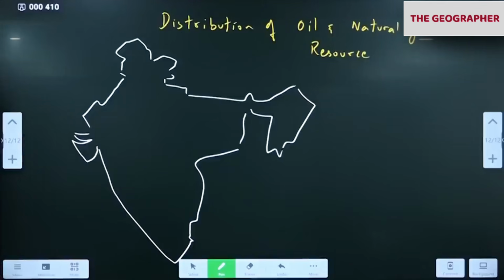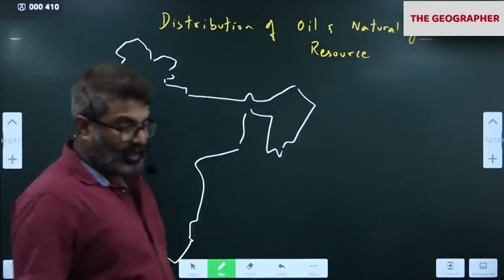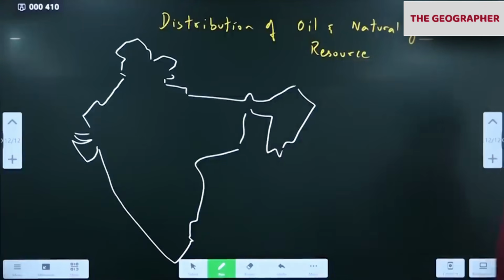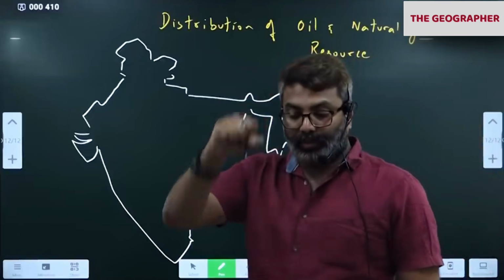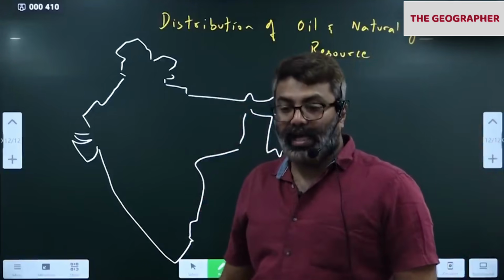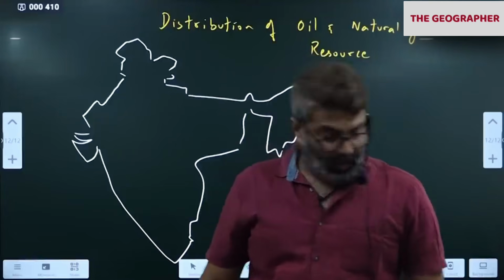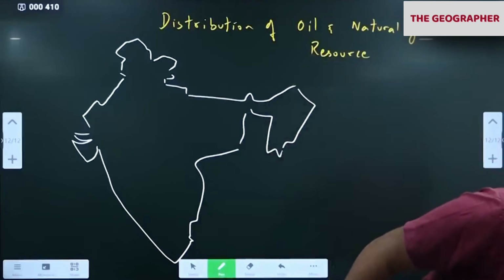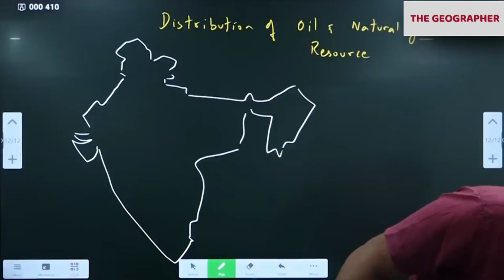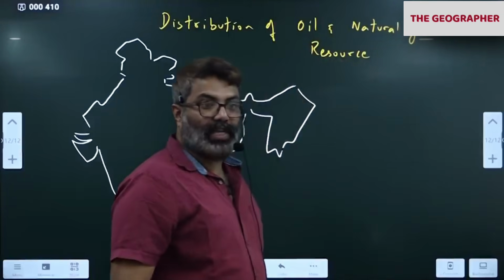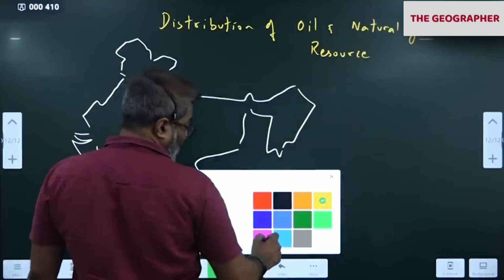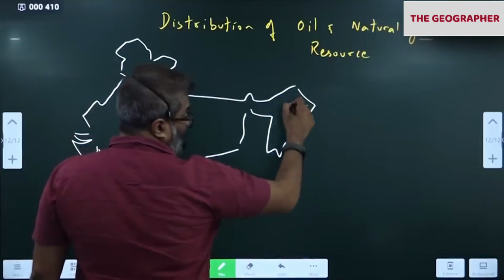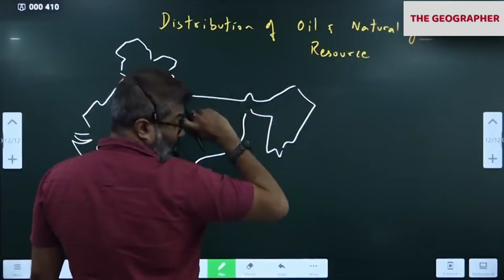Notice that in your atlas, page number 45 or 47 depending upon your atlas, check the index on top. What is the symbol for oil? Gas you check. Oil symbol is the tower. Gas is some matchstick, a fire symbol for gas and tower for oil. See here now, I'll use colors. I am going to talk about distribution of oil and natural gas resource in India.